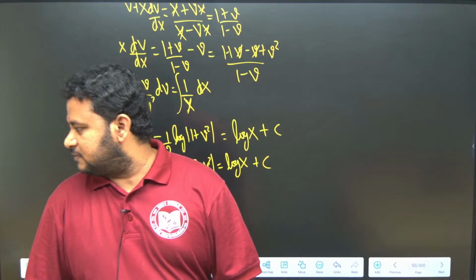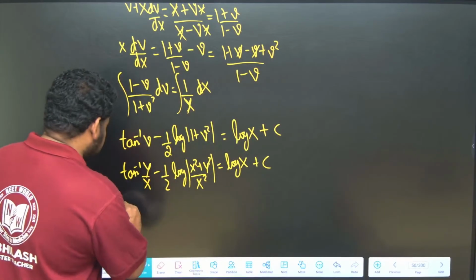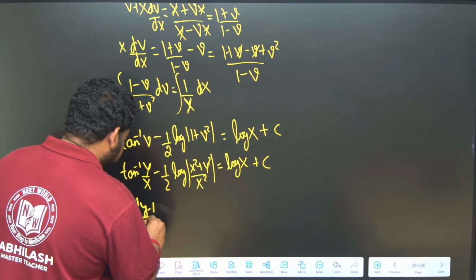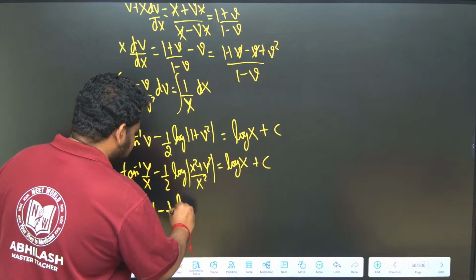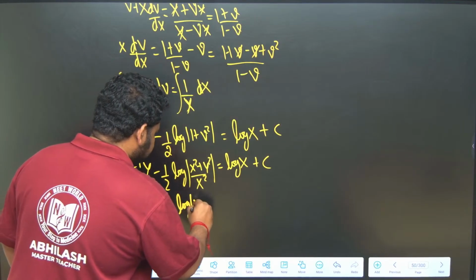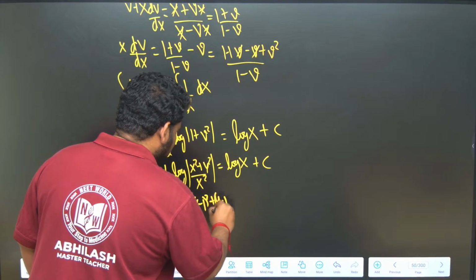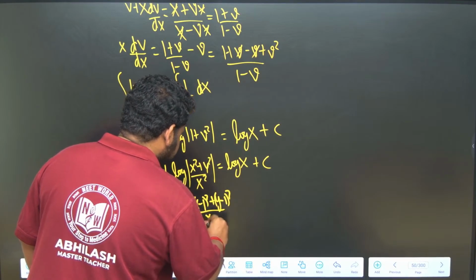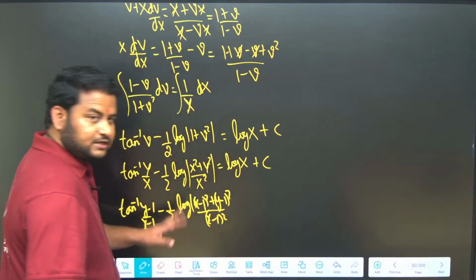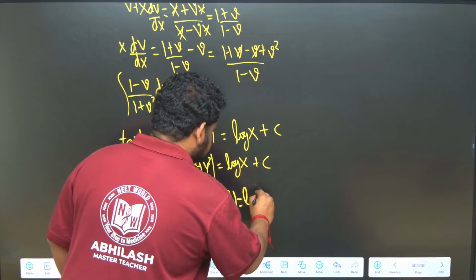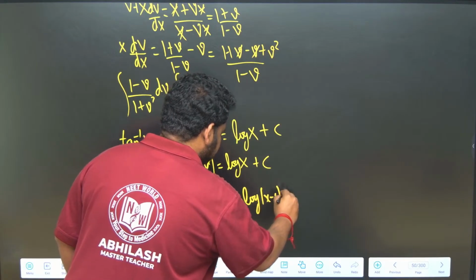So, this will become tan inverse of (y minus 1) by (x minus 1) minus 1 by 2 into log of ((x minus 1) whole square plus (y minus 1) whole square) by (x minus 1) whole square, is equal to log of (x minus 1) plus c.